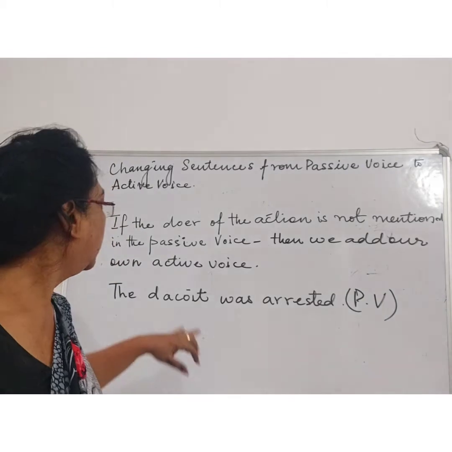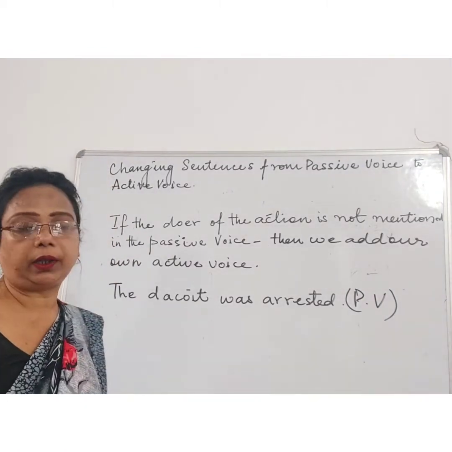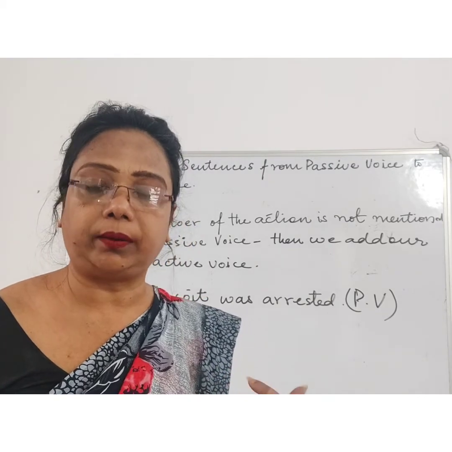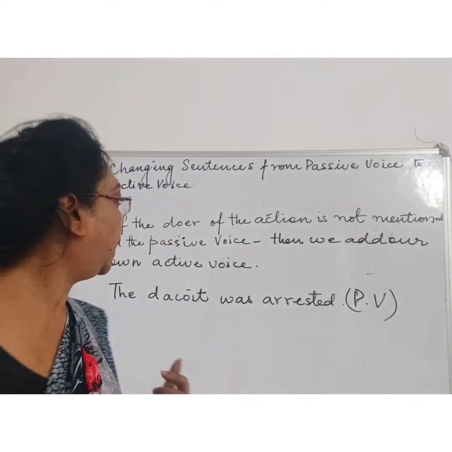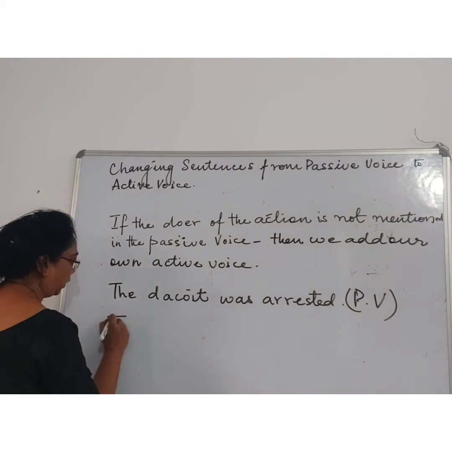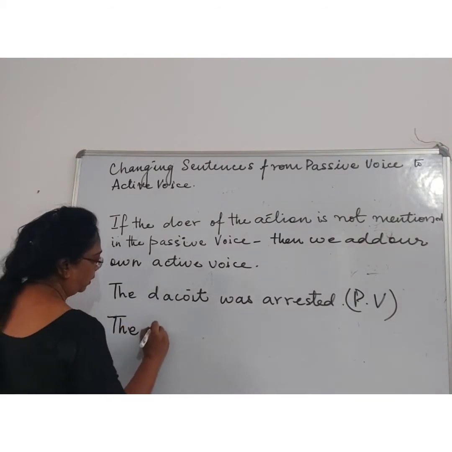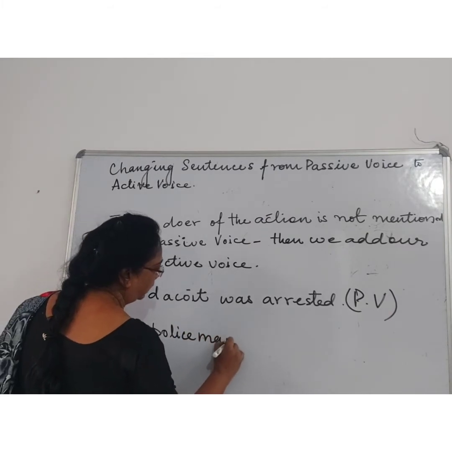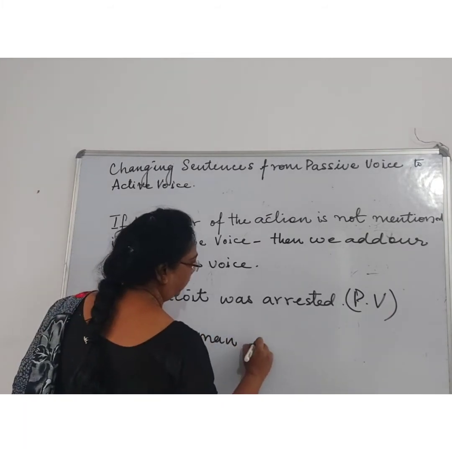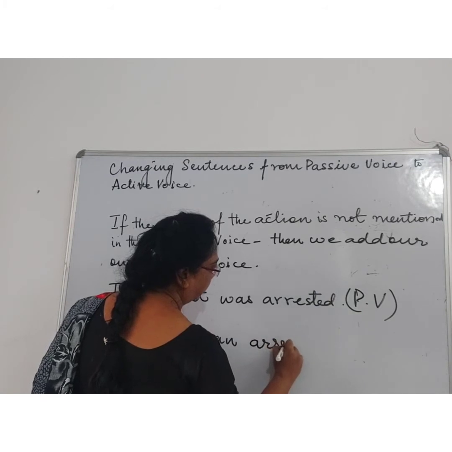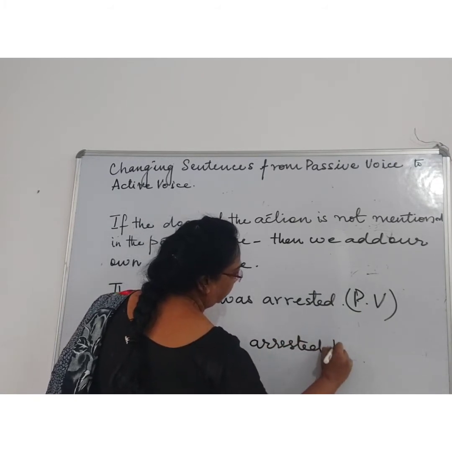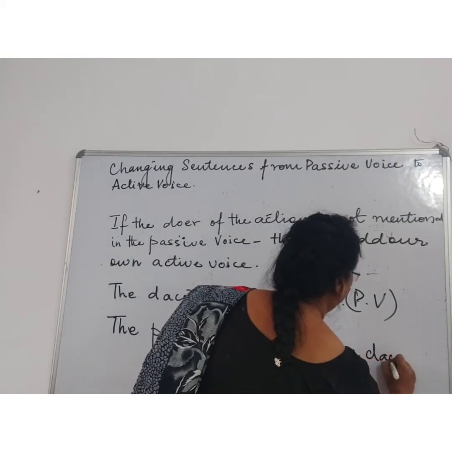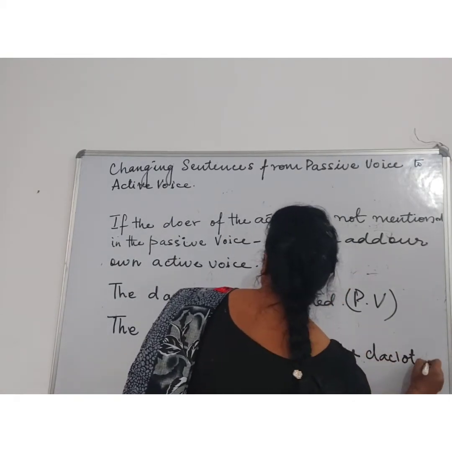Since the word dacoit is there, and arrested is there, who arrested? The police. So we will write: the policeman arrested the dacoit. D-A-C-O-I-T, dacoit.